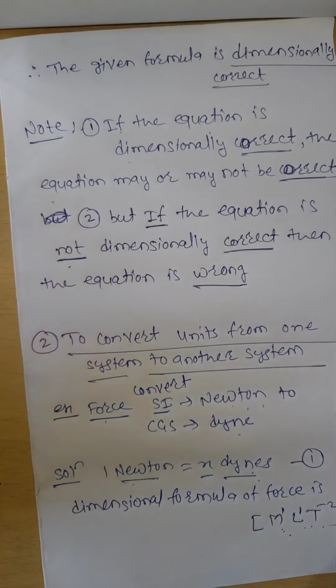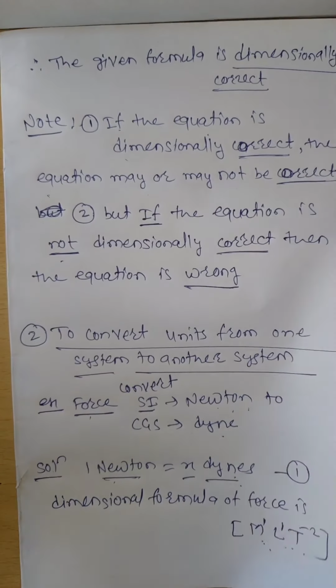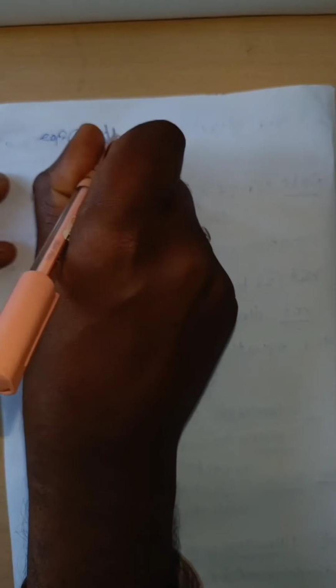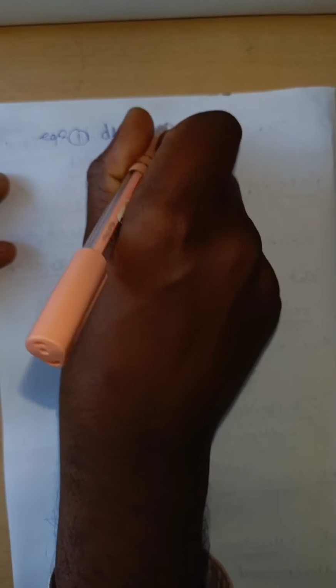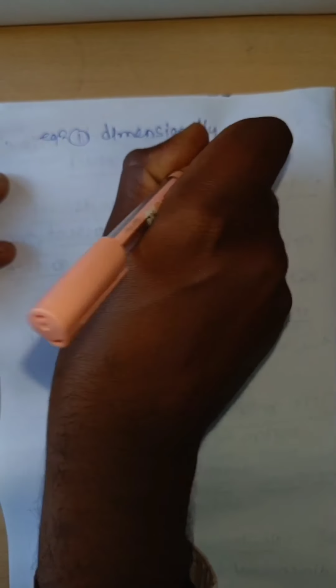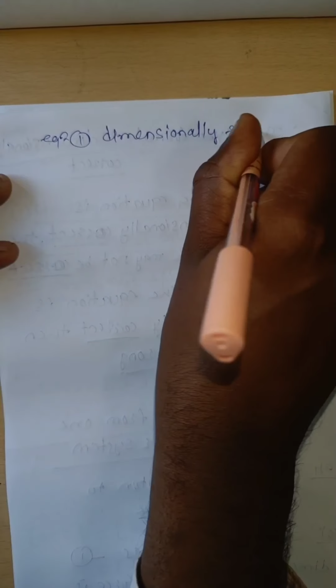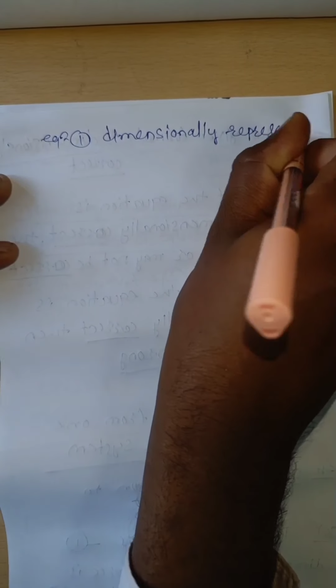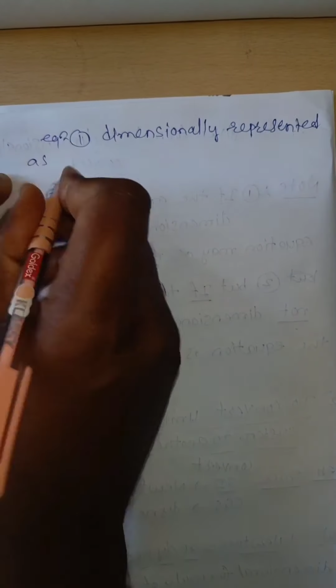Now equation 1 is represented dimensionally as follows.